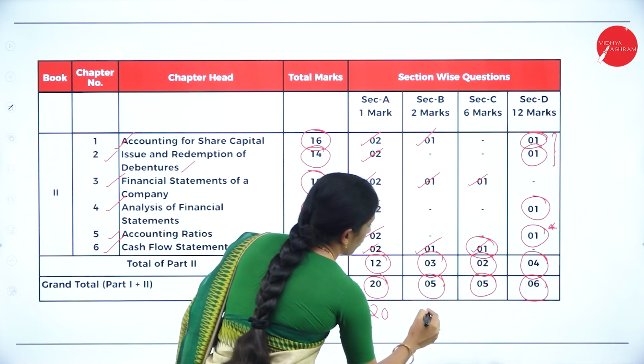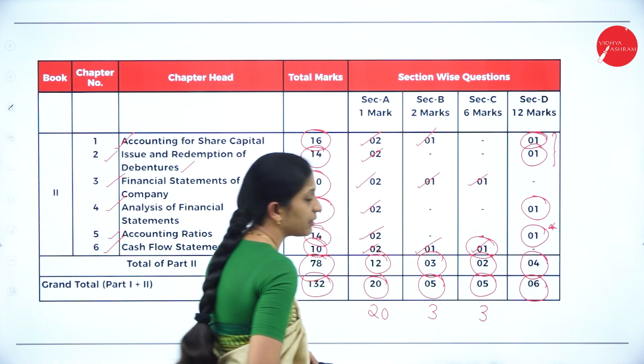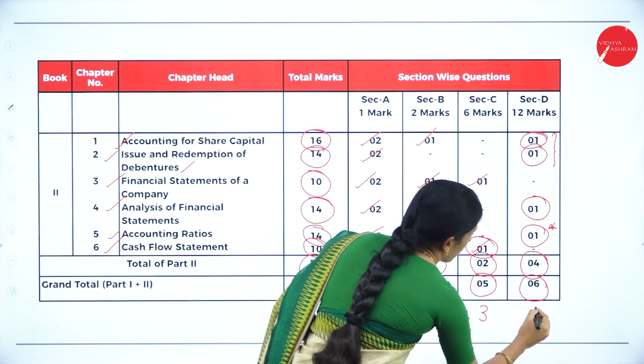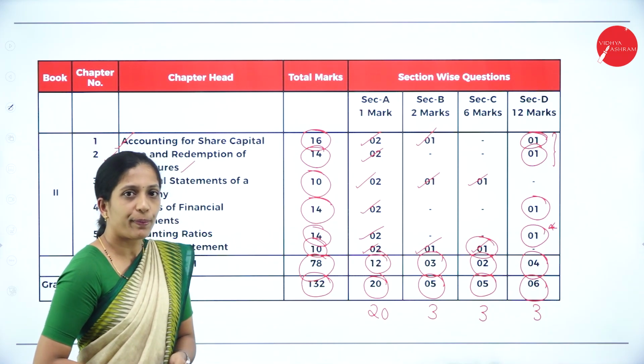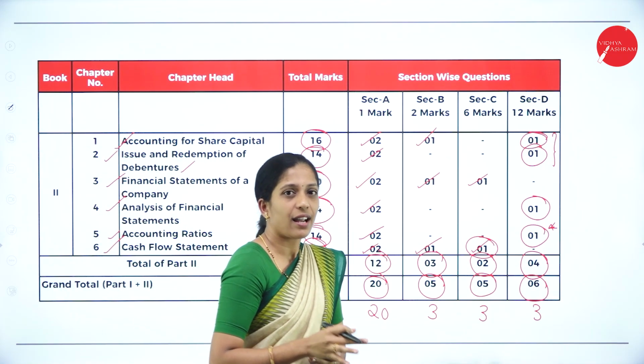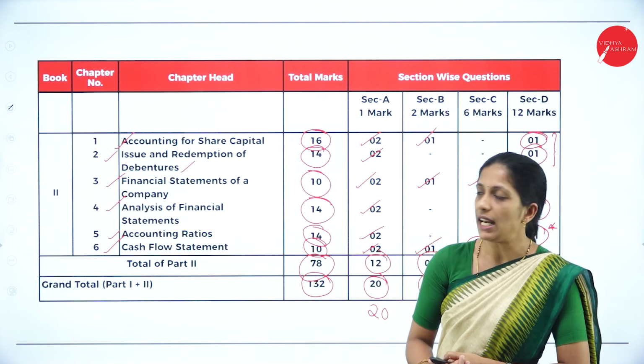Here, out of 5 you are going to answer only 3. Here, under 6 marks, out of 5 you are going to answer 3. Under 12 marks, out of 6 you are going to answer 3. So hope you are clear about the blueprint. Have a detailed study about the blueprint. So this is how your question paper will be set in your final examination.